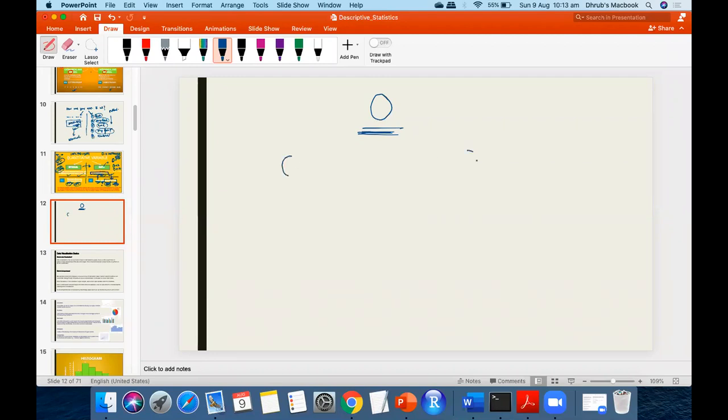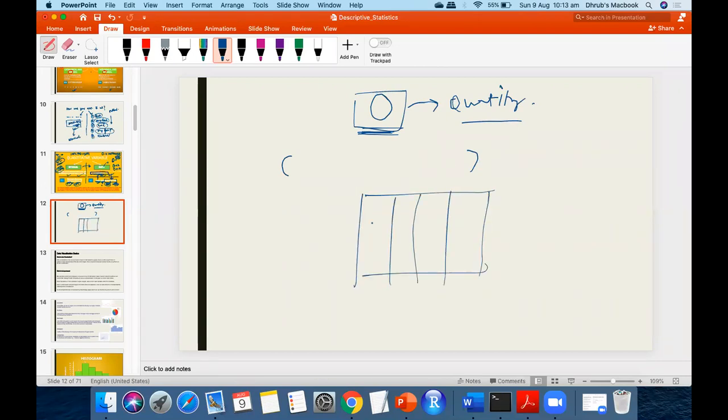No value, correct? That means whenever we attach 0 to any quantity, that quantity is not present. Yes or no, guys? Yes. So similarly, in data terms, whenever we talk about any quantity, say for example,